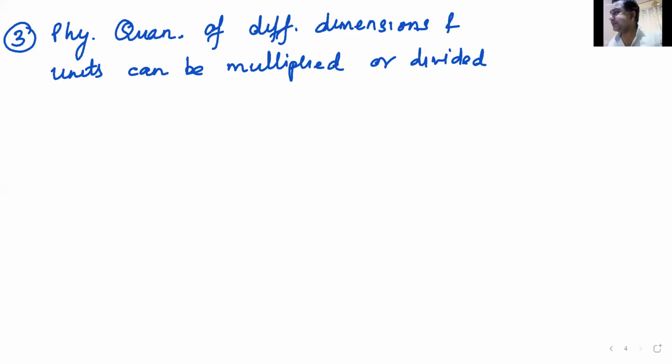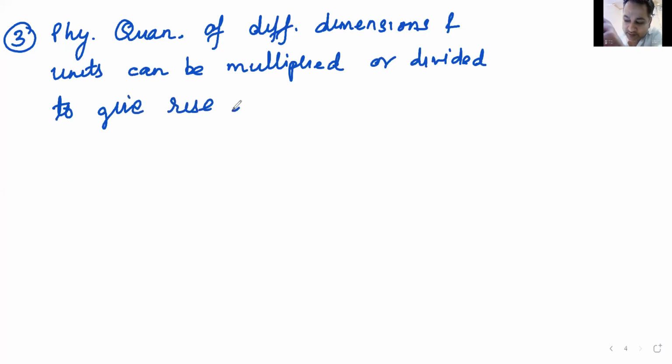So what is the result? That is the answer of fill in the blanks. First finger first. What will happen if I multiply or divide physical quantities? And the answer is coming here.